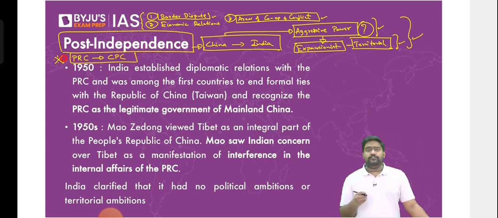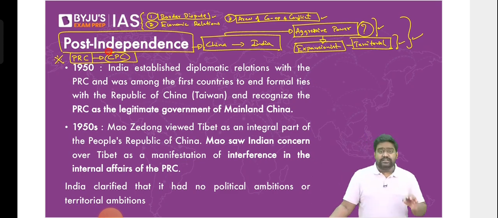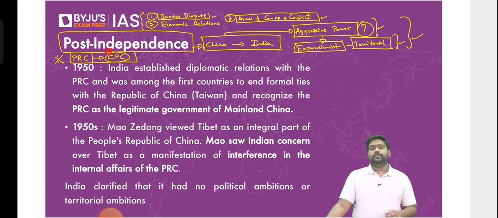So to understand why China behaves so aggressively, we need to look at history again. We need to look at the history of the PRC. Where did the PRC come from? What's the history of the Communist Party in China? Unless and until you understand the ideology and motivations of the Communist Party of China, you cannot understand why China is so aggressive today. Is that clear?